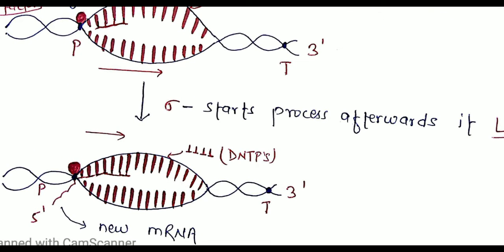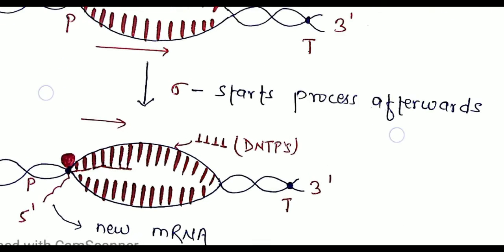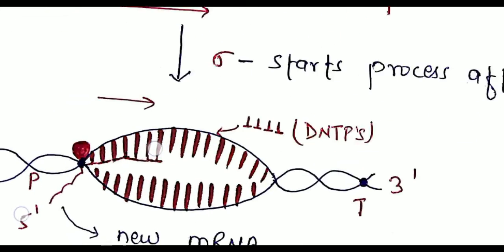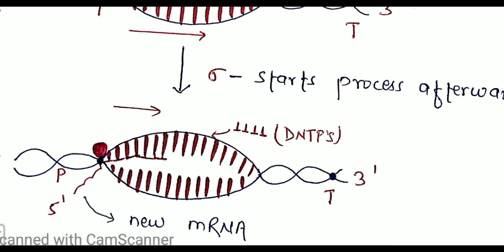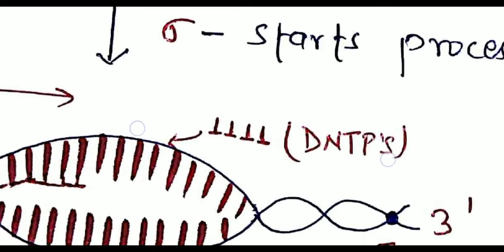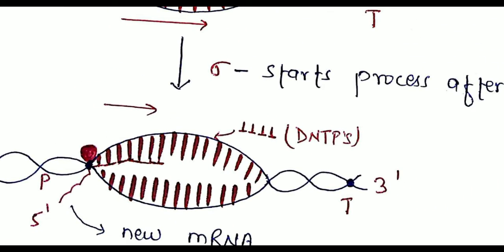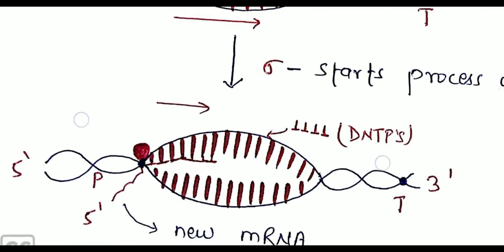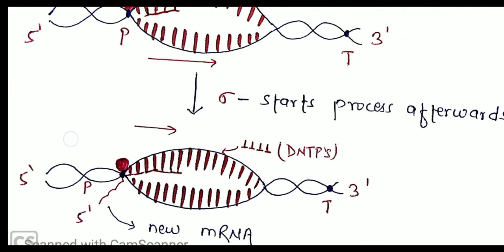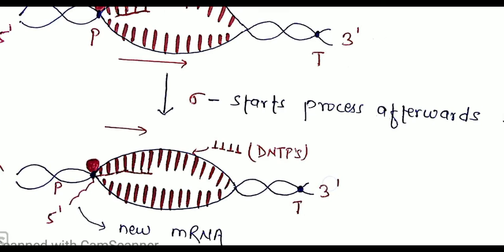Then the process continues with the formation of mRNA here in the direction of 3' to 5' with the help of dNTPs and a template strand, as we have already mentioned above, and the transcription process occurs from 5' to 3' direction.